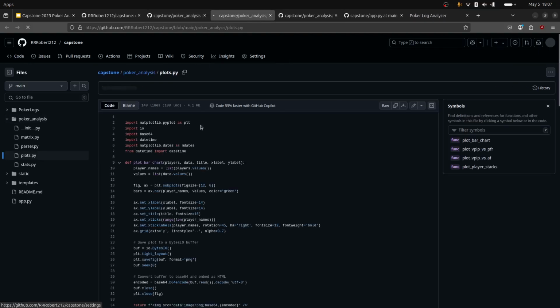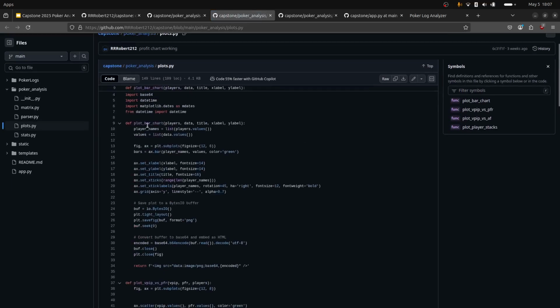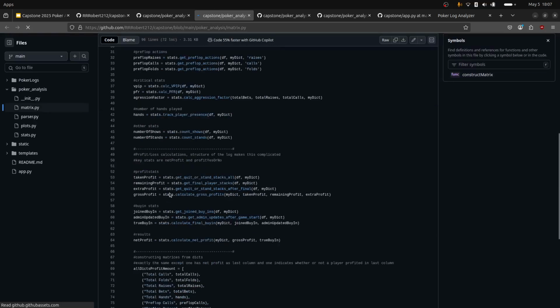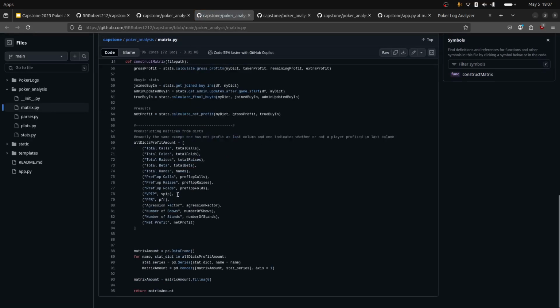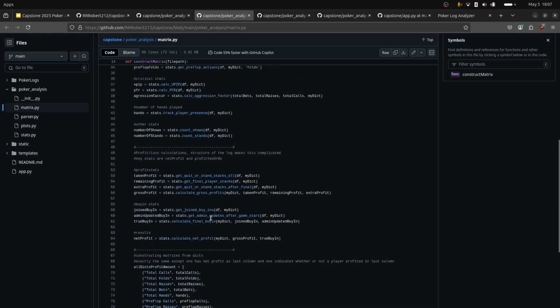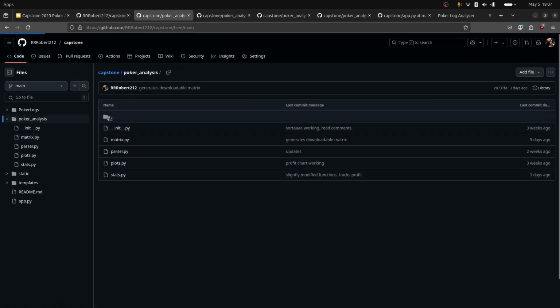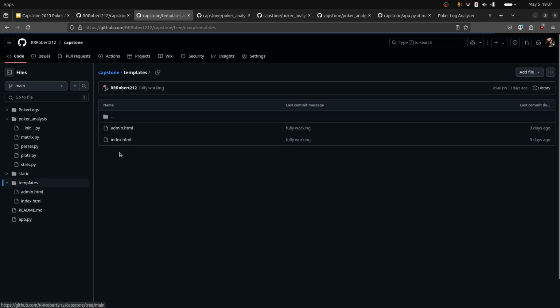Plots.py takes all the statistics and turns them into nice charts and graphs with matplotlib, so you'll see those in a second. Matrix.py is the function that exports all of this, or it builds a matrix to be exported that gives you all this data that you can download when you use the website. And that's all the analysis.